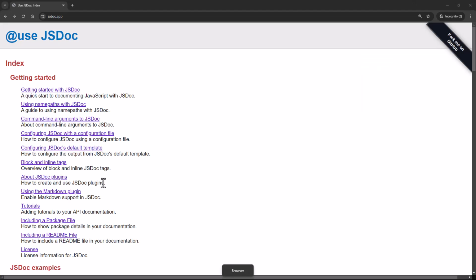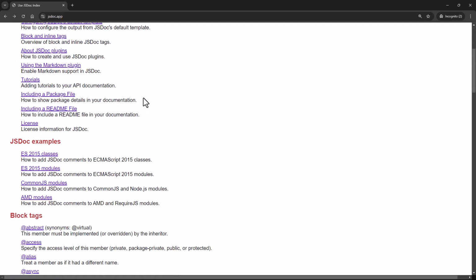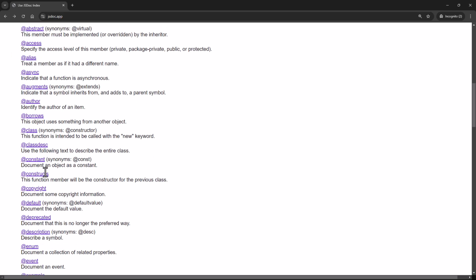Now, if you're interested to know more about this style of documenting things, I would request you to refer to this website, jsdoc.app. This is standard, essentially, I would say, or a style to document your JavaScript code. And here, you will see a list of multiple annotations or multiple tags.